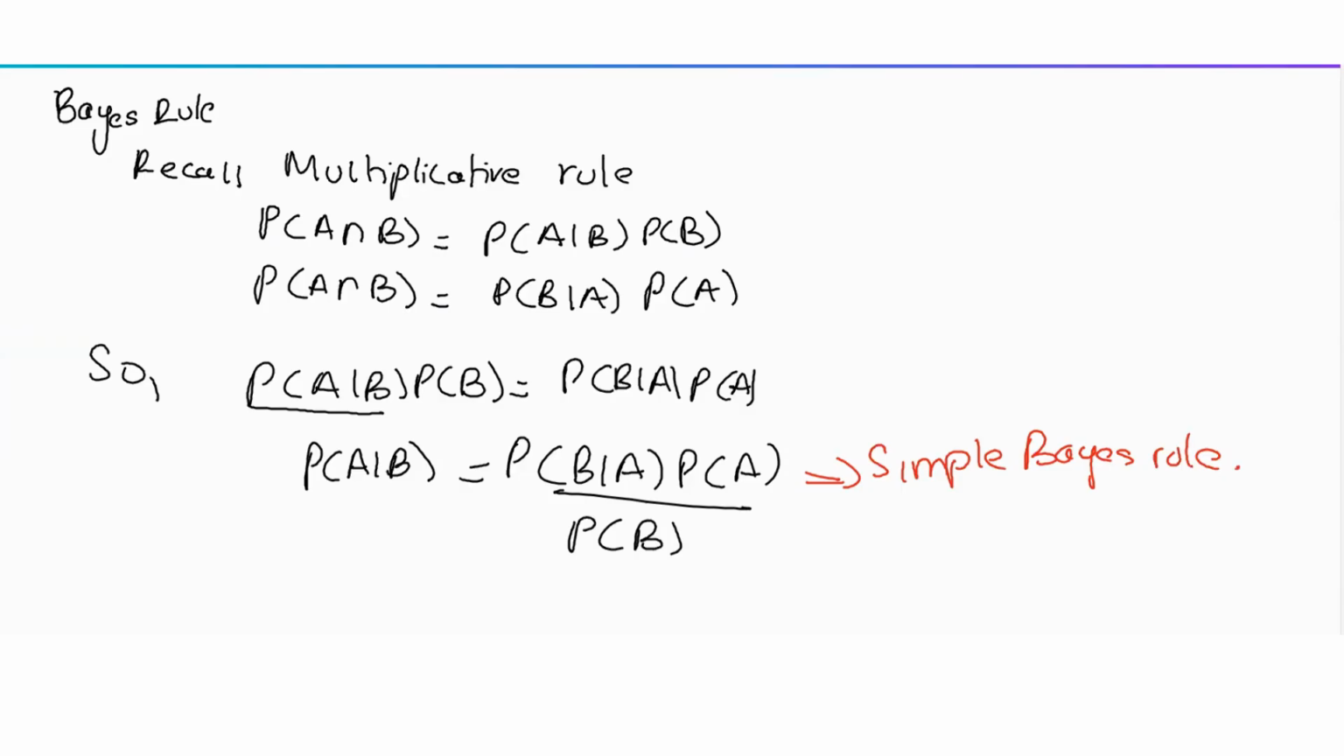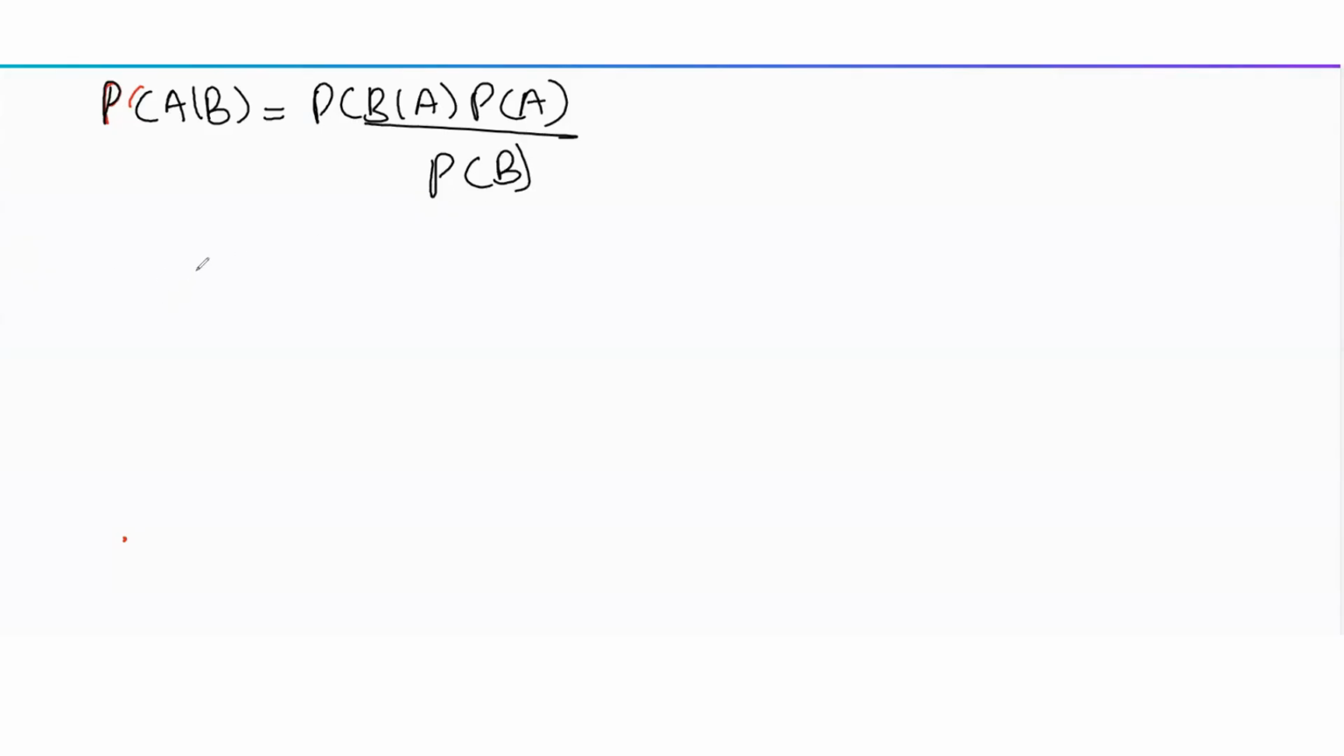So we saw that the simple Bayes rule is that probability of A given B is probability of B given A into probability of A divided by probability of B. This is the simple Bayes rule.